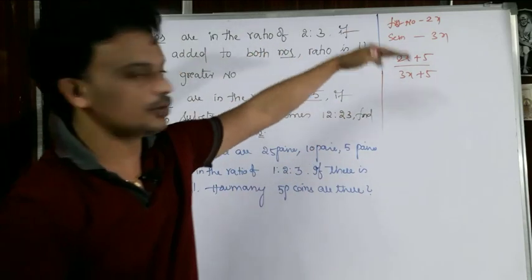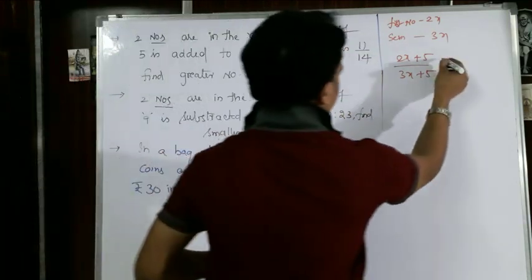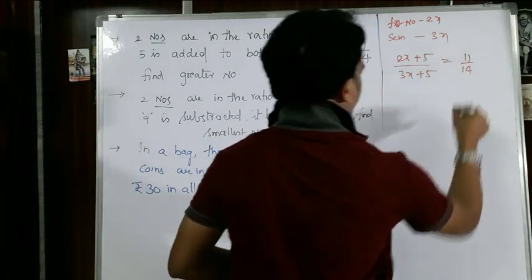5 is added to both the numbers, then this ratio is equal to 11:14.